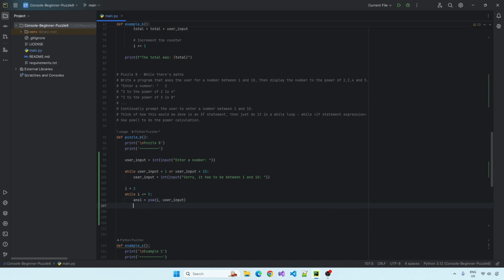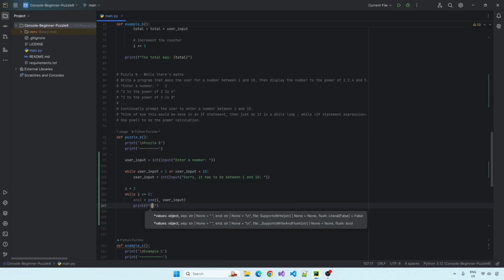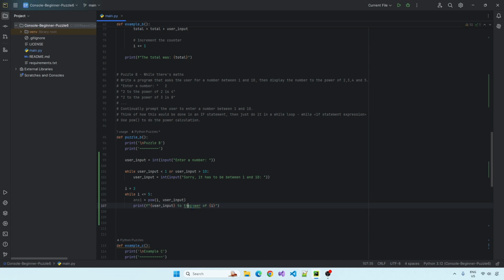Okay, and then we can have a generic print statement that's going to have everything in it that we need. So user input to the power of, and then we can throw the counter in there, to the power of whatever the counter is, and then we can just do answer 1, whatever.